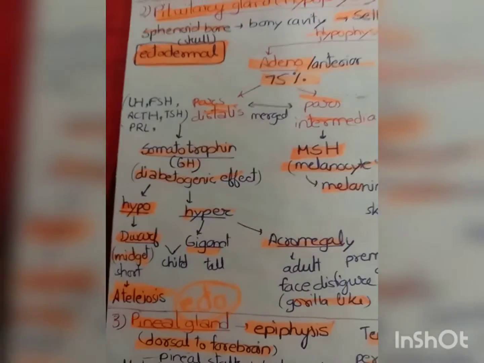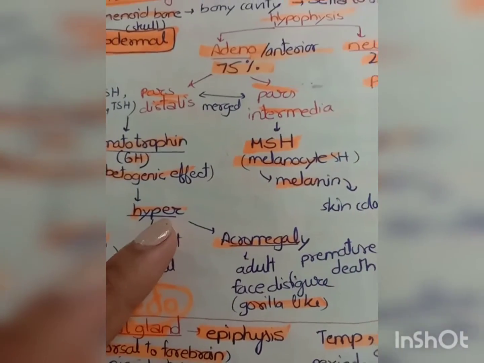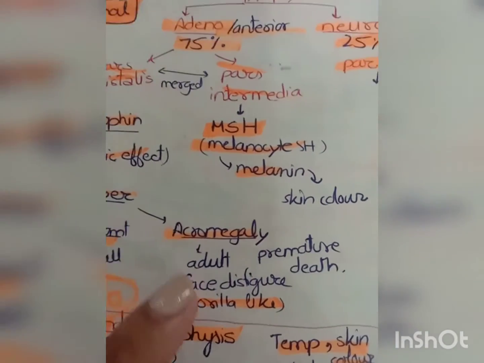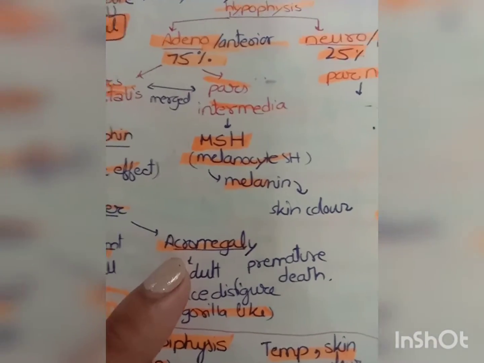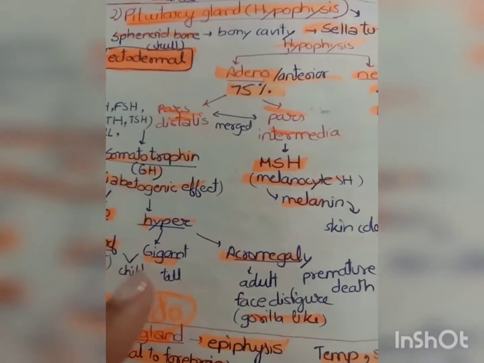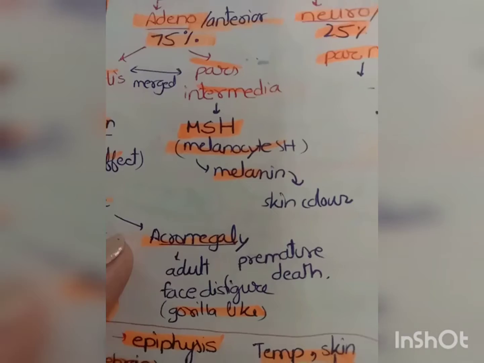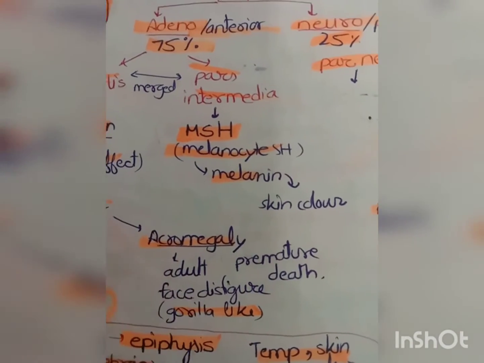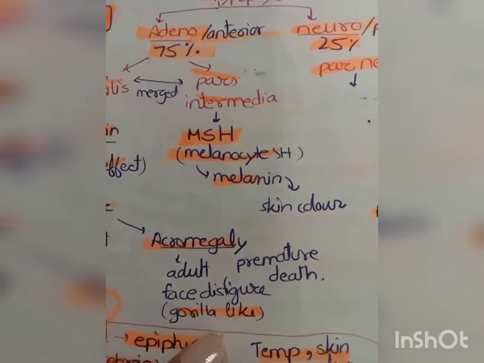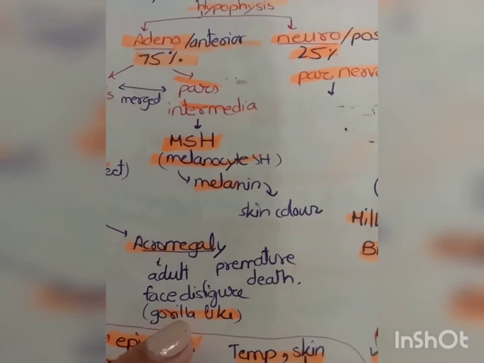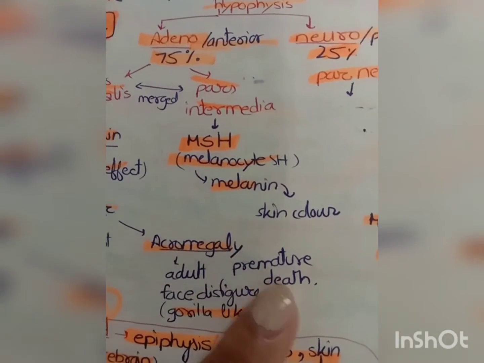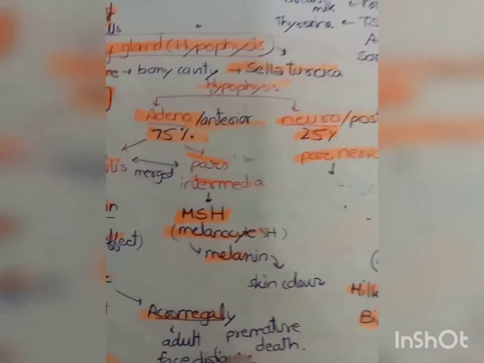Now, in case of hypersecretion of somatotrophin, another disease which can occur is acromegaly. We should note that gigantism and dwarfism occur in children, right? But acromegaly occurs in adult people. It is the disfiguration of the face, and the face of the person looks like a gorilla, right? And this is a very deadly disease which causes premature death.